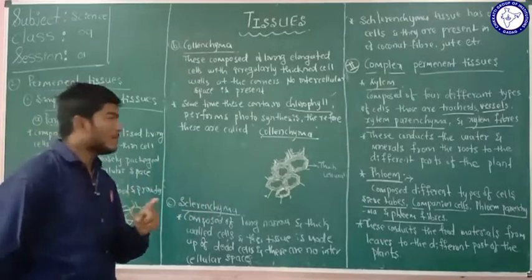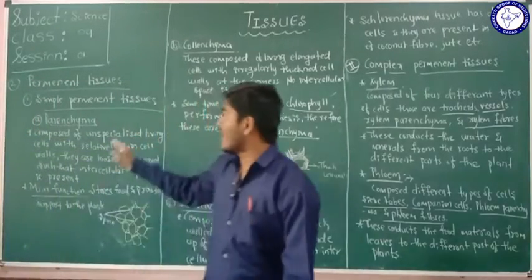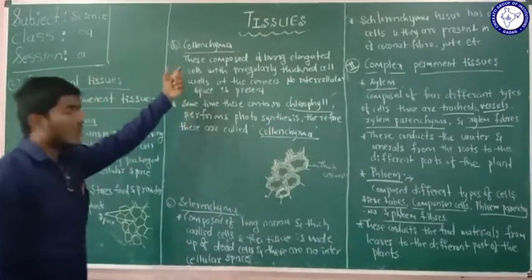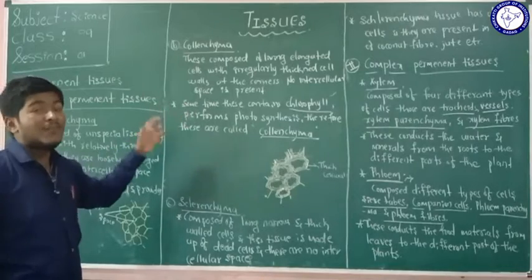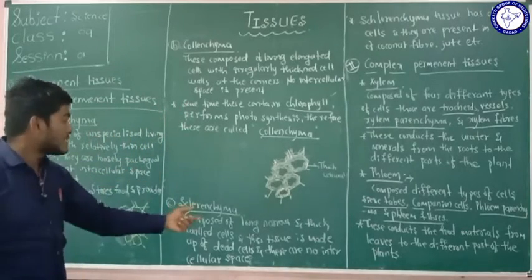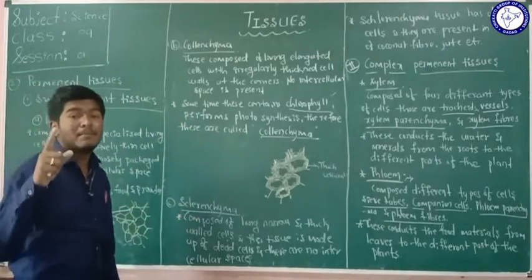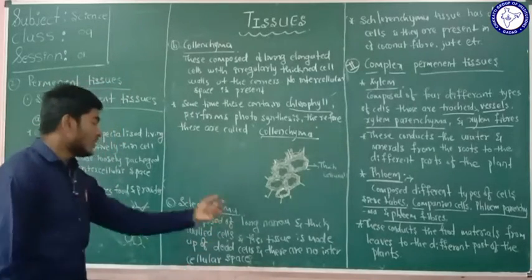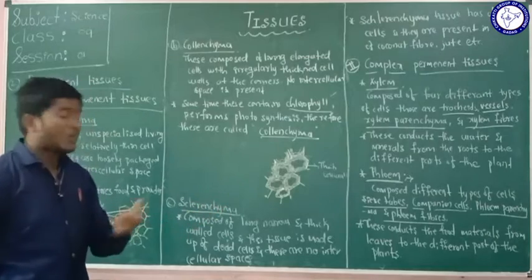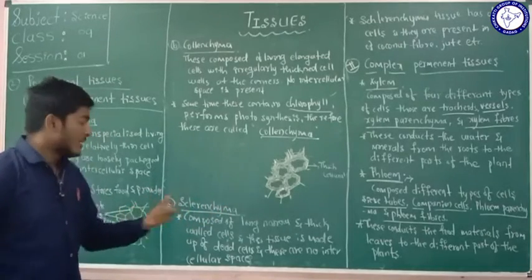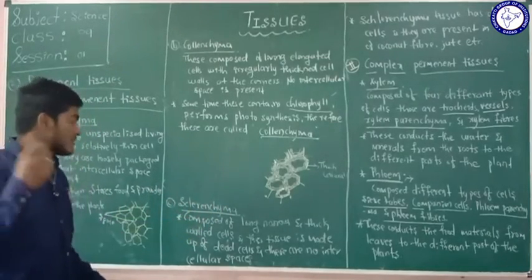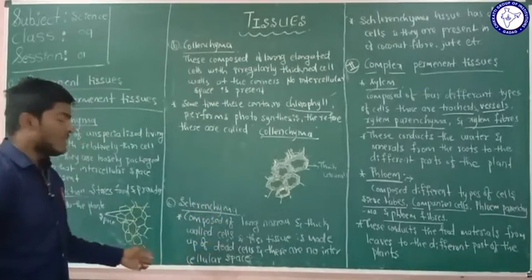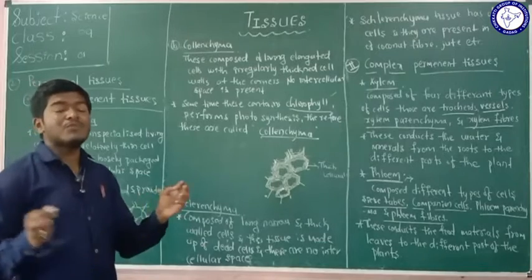You have to remember here, the first two types of simple permanent tissue, the parenchyma and the collenchyma, are made up of living cells, but the sclerenchyma is made up of dead cells. These are arranged very closely.